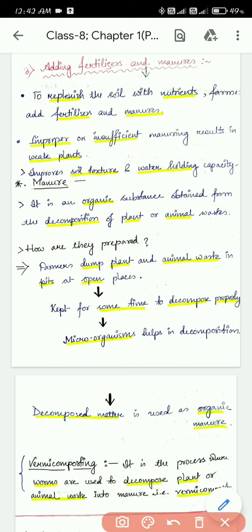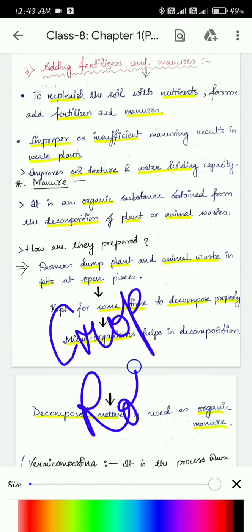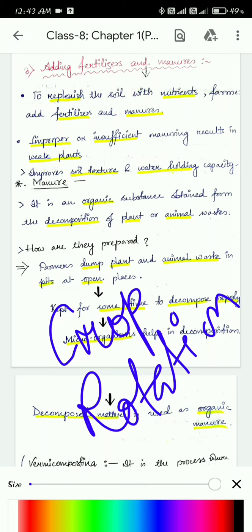Okay, this was fallowing. What was the second thing? The second was crop rotation. So we learned about crop rotation. What is crop rotation? The farmer will rotate the crops.